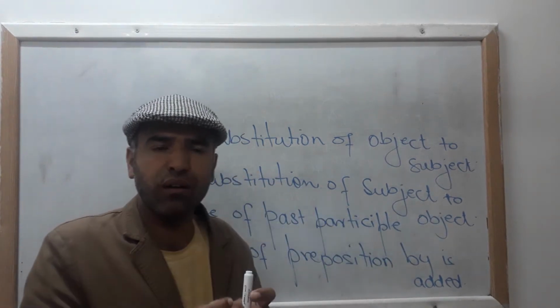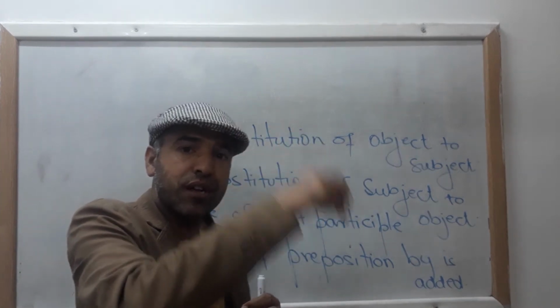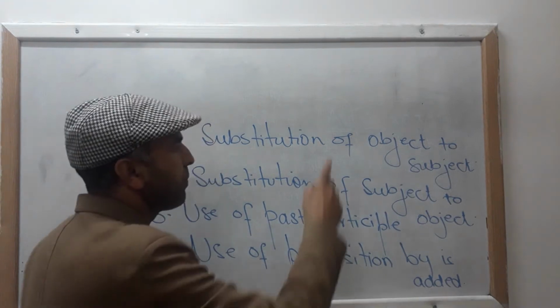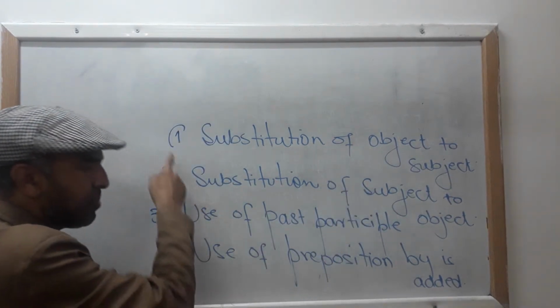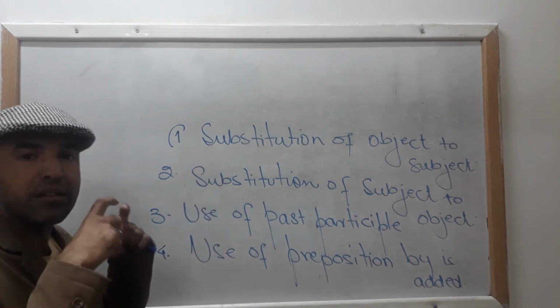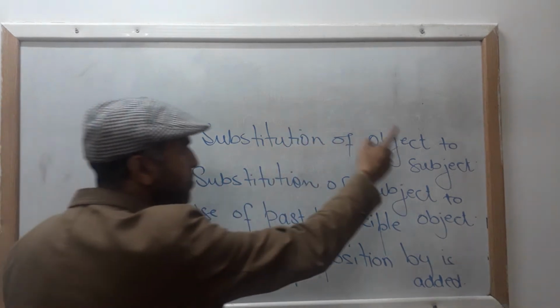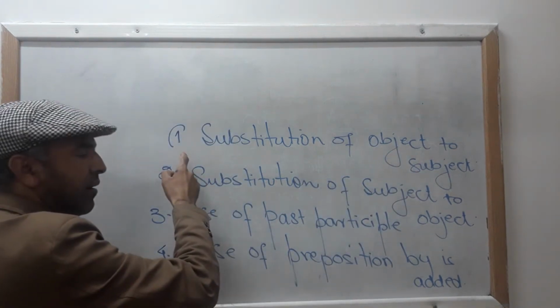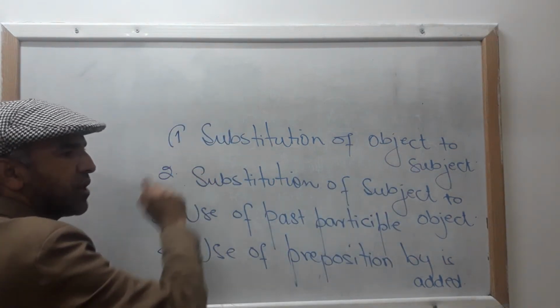Something or someone on which an action is done. It may be something, it may be someone. So, the object takes the place of the subject. Substitution means replacement. Means your object in active voice comes back at the place of subject.